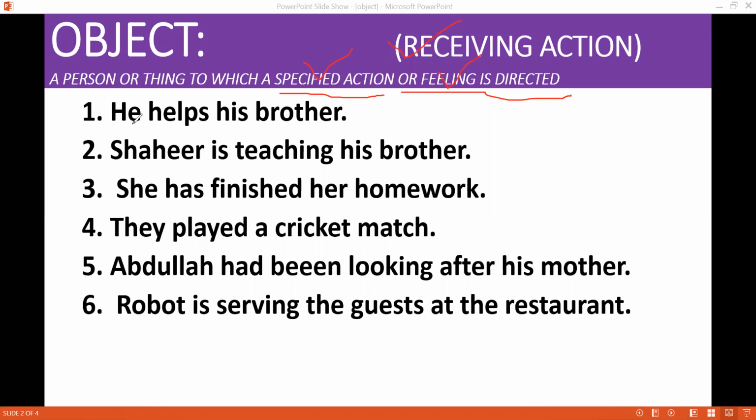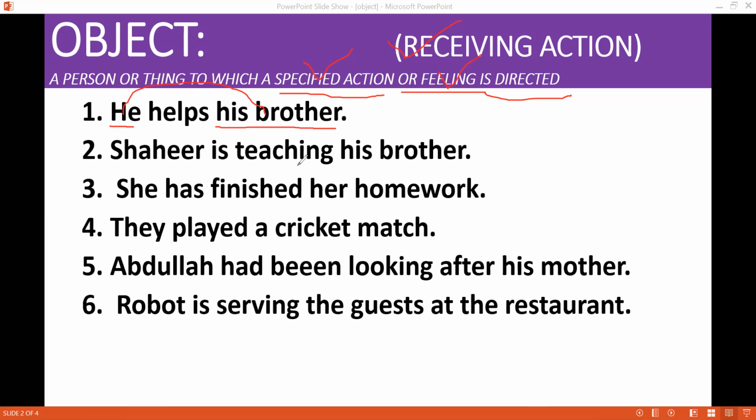Here in this sentence, he helps his brother. He is a doer of an action. He is doing something. So this is a subject. And his action has been directed towards his brother. His brother is receiving his action, and what is that action? Helps. His brother is receiving help from him. So his brother is an object.